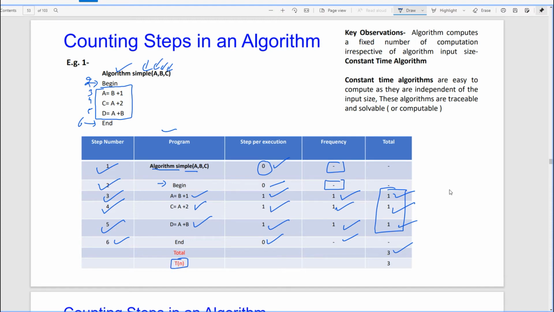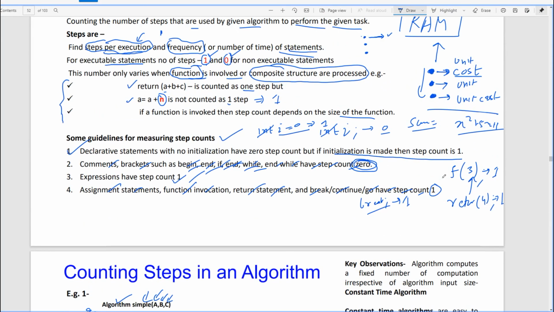Sir, why did frequency not come for begin and end? Here also 1 and 1 could come. Where, beta? Follow the rules here: comments, and brackets such as begin, end, if, and while have a step count of 0.